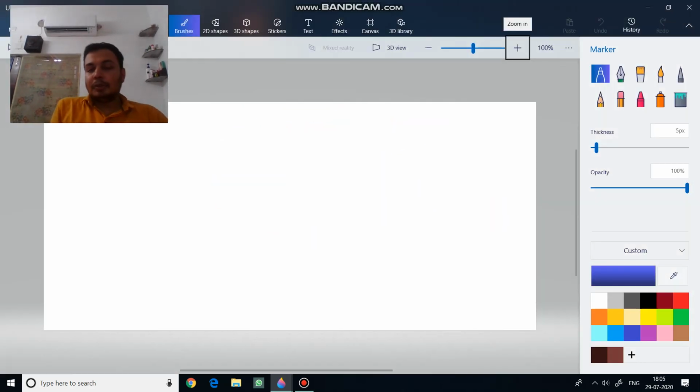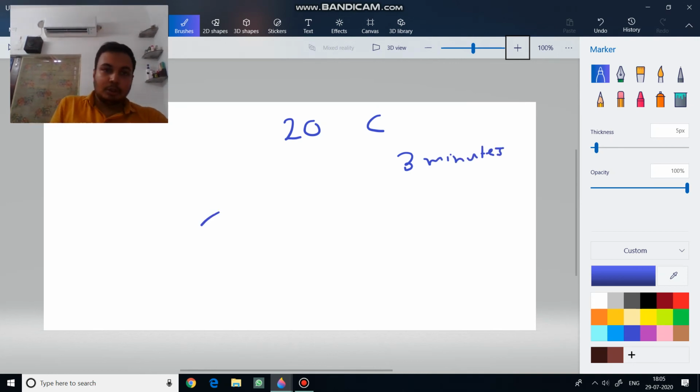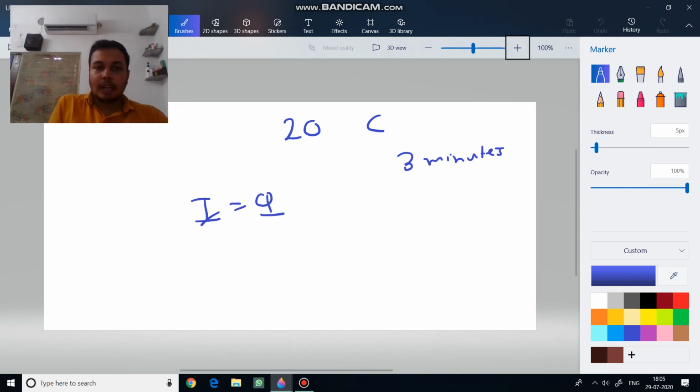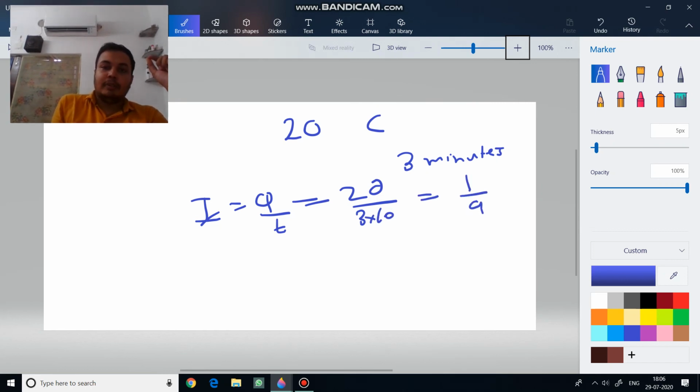Now suppose 20 coulomb charge has flowed in 3 minutes. Then tell me what is the value of current. So again the formula of current is I is equal to Q by t. In place of Q you will put 20. In place of t you will put time. We won't put 3 minutes here, because we always consider time in the SI unit, that is seconds. So we will write here 3 into 60. So you will get current I as 1 by 9 ampere. Okay, I hope it is clear.